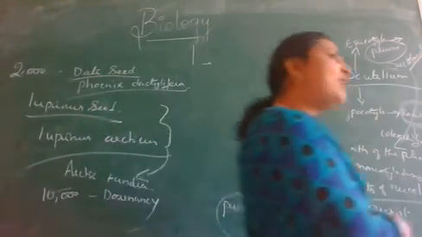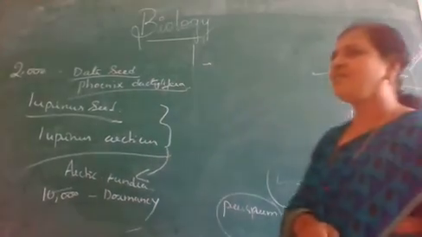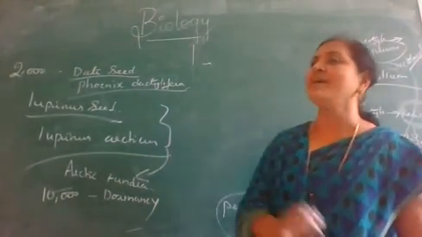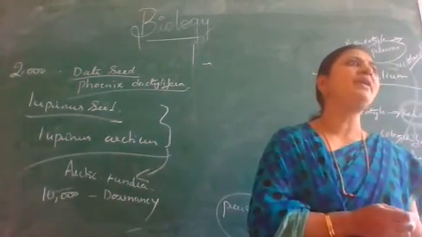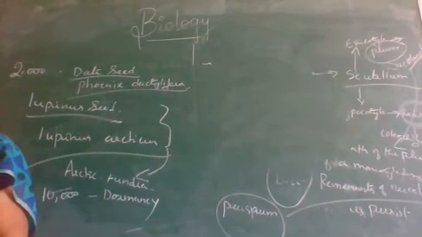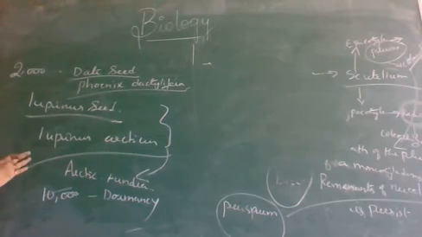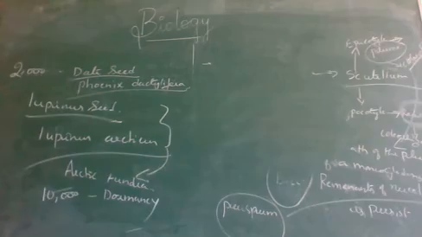So from where did we discover that? During the archaeological excavation at King Herod's palace near which sea? Red Sea. Okay, so the recent oldest viable seed is the date seed. It has a viability of 2,000 years. But the very oldest viable seed, which one is that? Lupinus arcticus. We obtained that from the tundra.